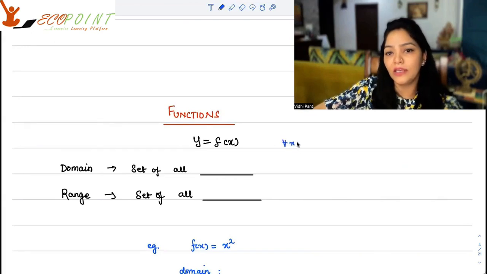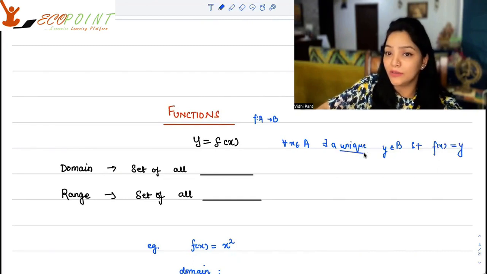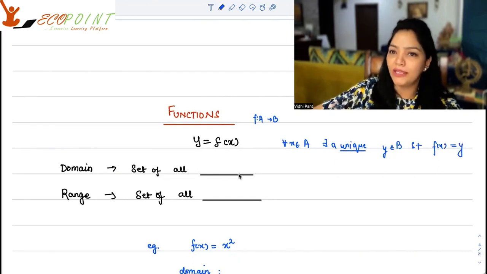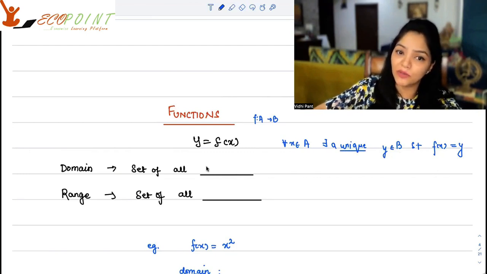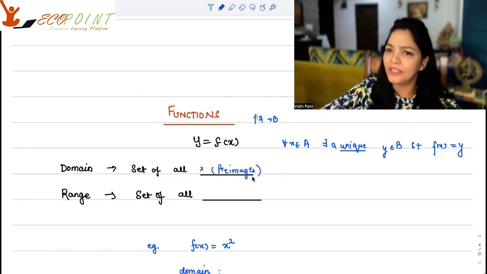So for every x, say belonging to, if I am taking a function from A to B, belonging to A, there exists a unique y belonging to B such that f of x is equal to y. Unique is important, okay? So what is domain? That means domain is the word given to the set of all pre-images, all x's or the pre-images. Every input which has an image. That set is called domain.